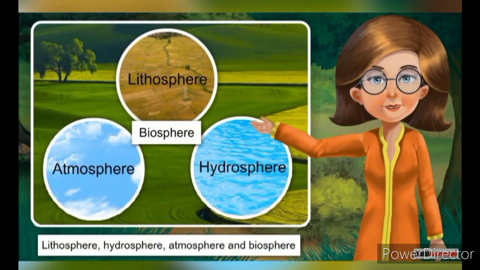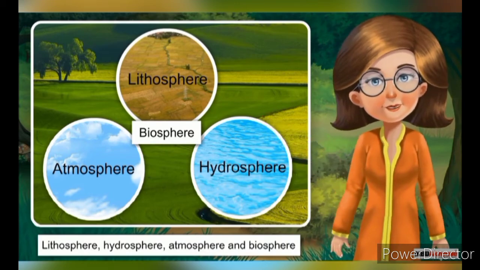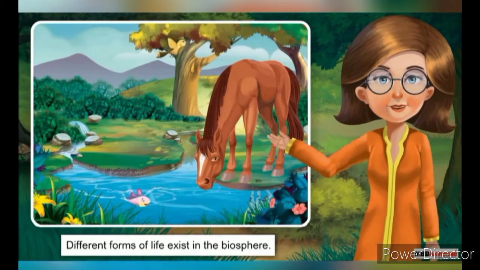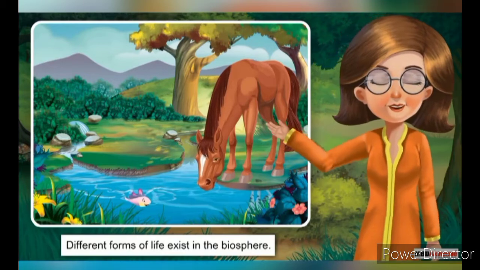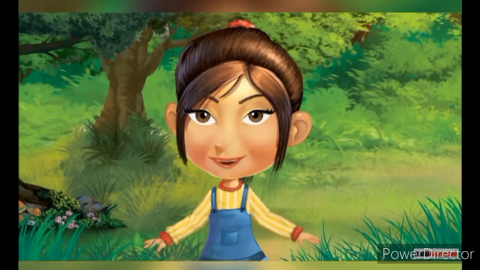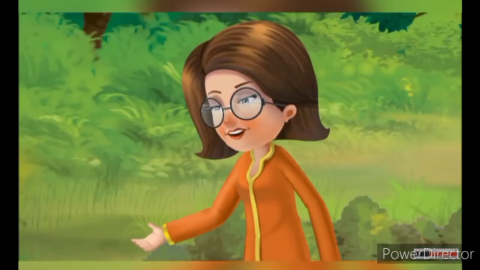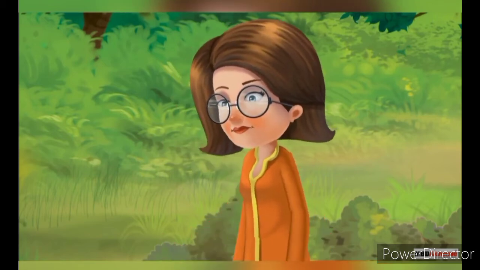These are lithosphere or land, hydrosphere or water, atmosphere or air, and biosphere. Biosphere is that domain of the earth where different forms of life exist. Does that mean that we are also a part of the biosphere? That's right. Human beings are a part of the biosphere.